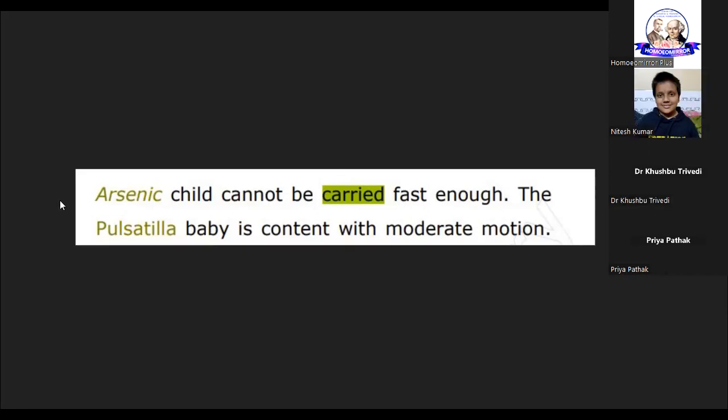So read this statement. Pulsatilla baby is content with moderate motion. So here, is the carried being referred to physical carrying or metaphorical meaning? Physical. Only physical, sir. Not metaphorical.